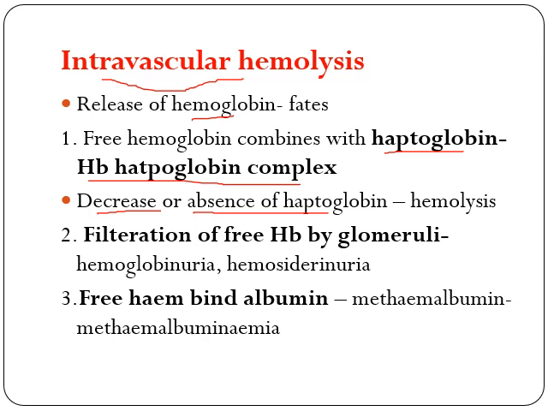Next, if there is presence of free hemoglobin, what will happen? It will be filtered by the glomeruli and there will be hemoglobinuria. In this process, some of this hemoglobin is reabsorbed in the proximal tubules and the iron in the hemoglobin will be stored in the form of ferritin and hemosiderin. So there will be what? Hemosiderinuria. So hemoglobinuria and hemosiderinuria. Why hemoglobinuria? Because there is presence of free hemoglobin which is filtered by glomeruli.